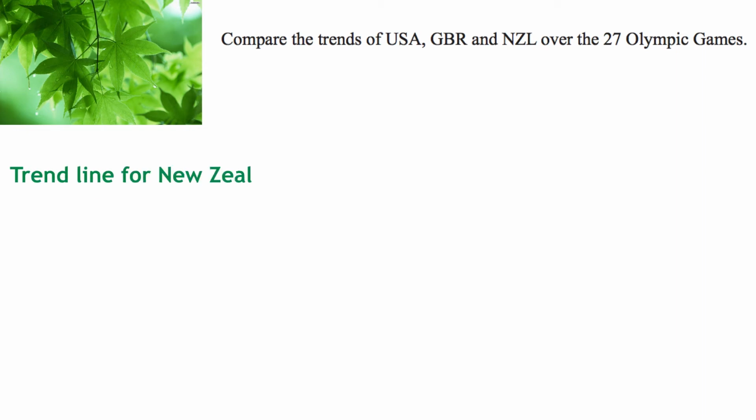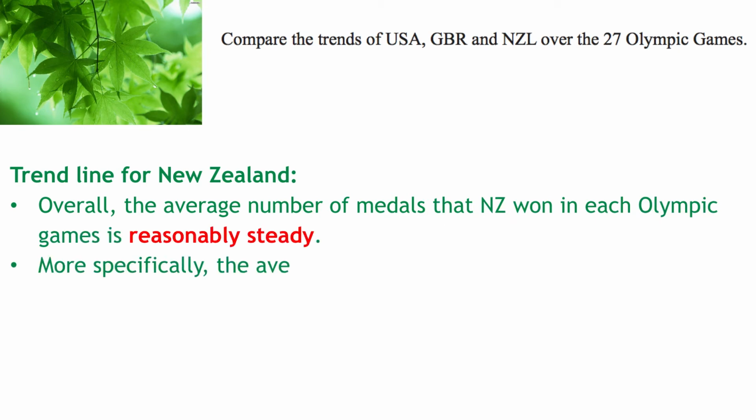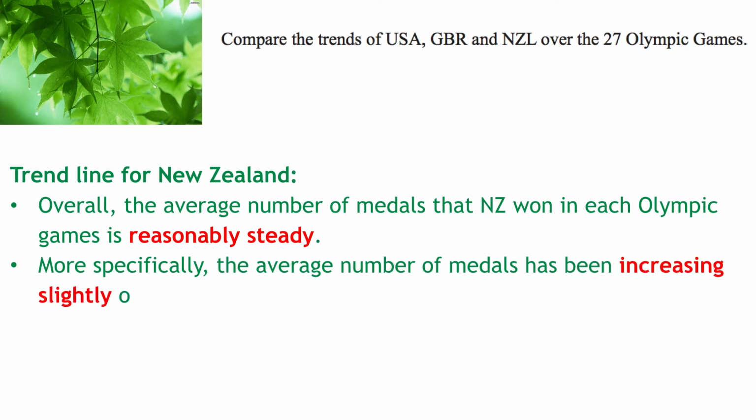Same thing for New Zealand, our trend line there. Overall, the average number of medals is reasonably steady. And more specifically, the average number of medals has been increasing over just the last 8 Olympic Games. If you look at your graph, it's only the last section that we've been seeing an increase.